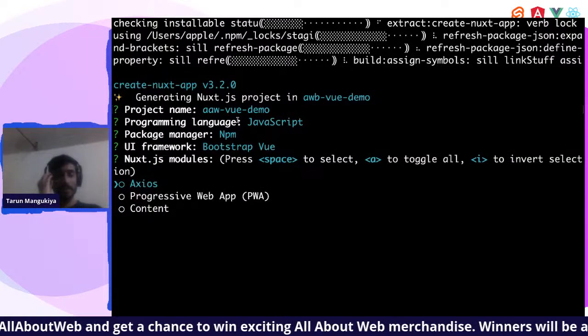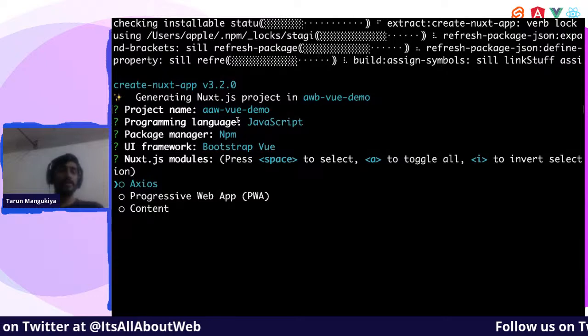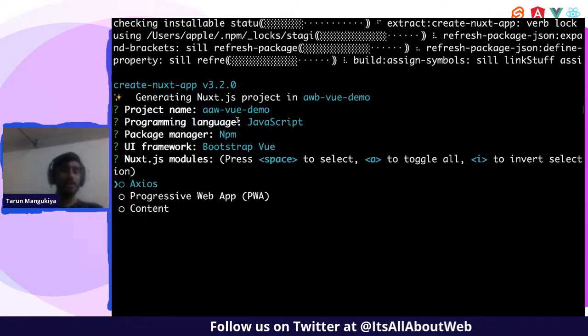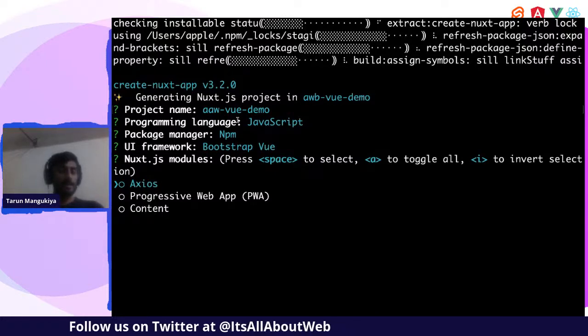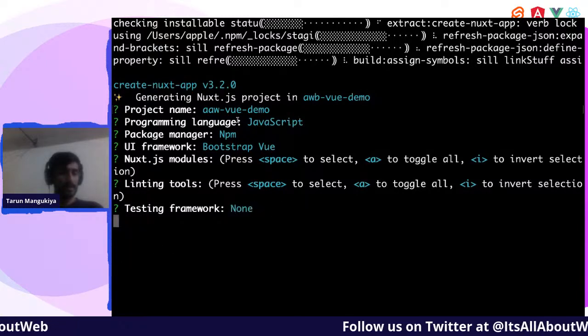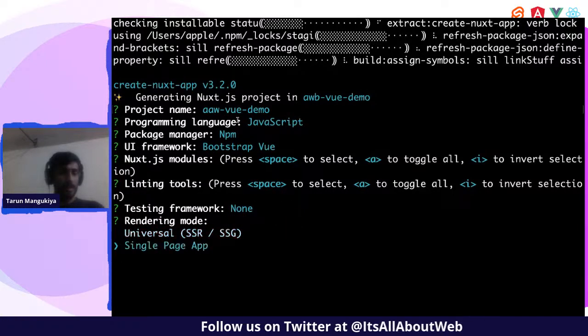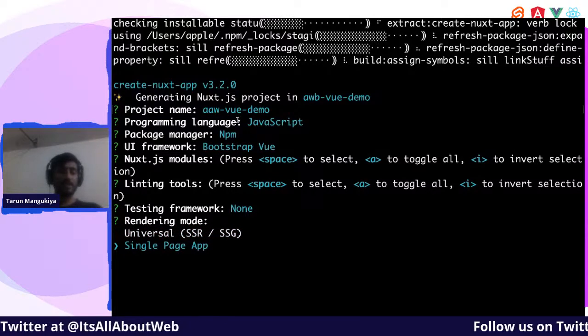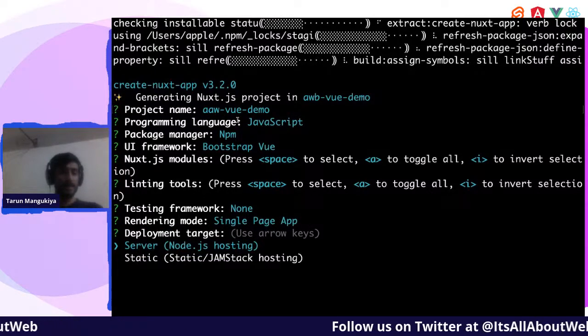We need Axios to make API calls, but we'll skip it for now and install it manually later on. I don't want linting for now. Testing, no. This is the rendering mode, universal or single page application. Let's go with a single page application.